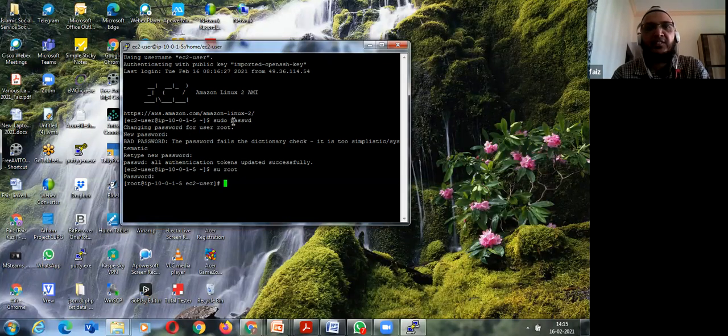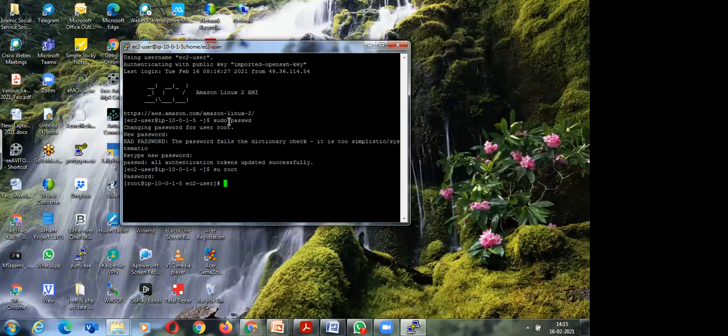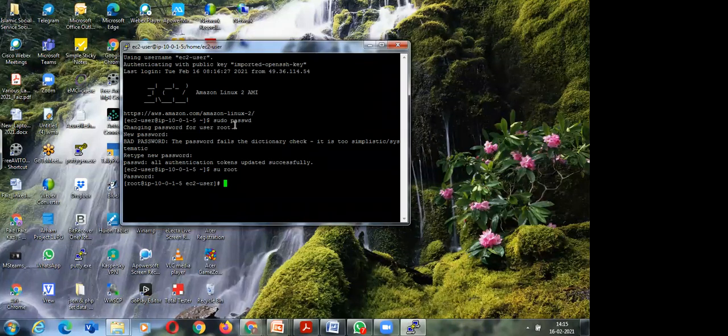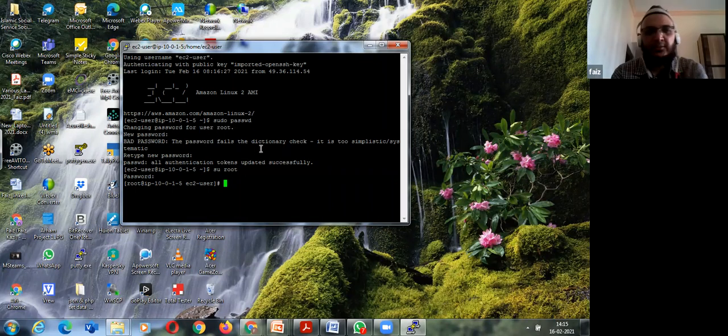Here the command is to change the password. I have to give sudo to give the administrative rights to it. This is the Linux commands. In my book, to avoid sudo, I have always logged in as the root account. So this is related to Linux.